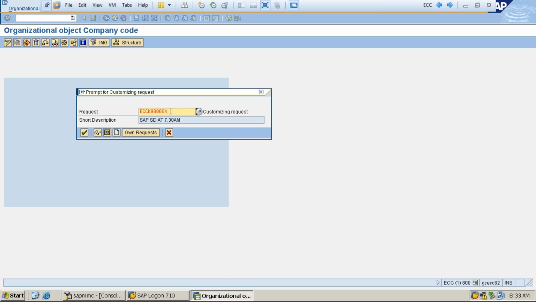Yes, sir. The system automatically proposes the request number because the basis team has already assigned the number sequence. That is why the system is picking up the next number. And you can see here this is a customizing request. Any work a functional consultant does is a customizing request, client dependent. Now I'm clicking on continue to go further.